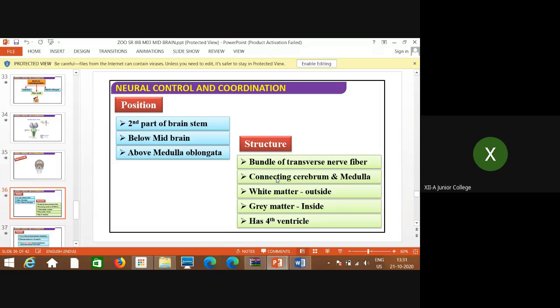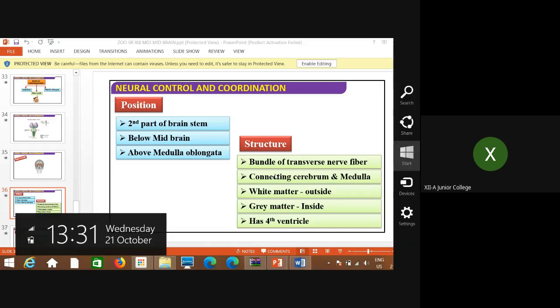The brain stem starts from the midbrain itself, the inferior part, the crura, which you do remember I mentioned in the previous part. So the lower part of the midbrain is the first part of the brain stem, and these bulging structures, the pons, are the second part of the brain stem.